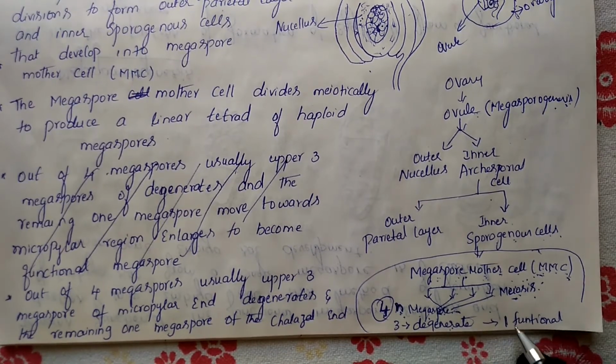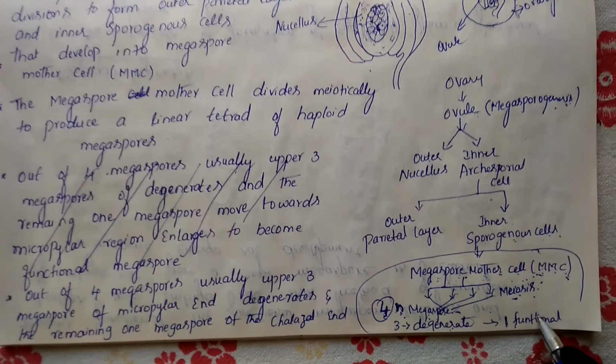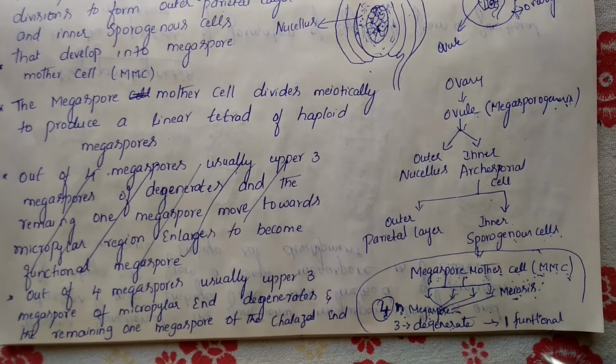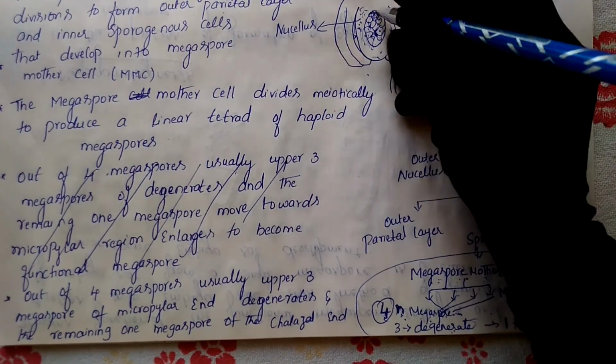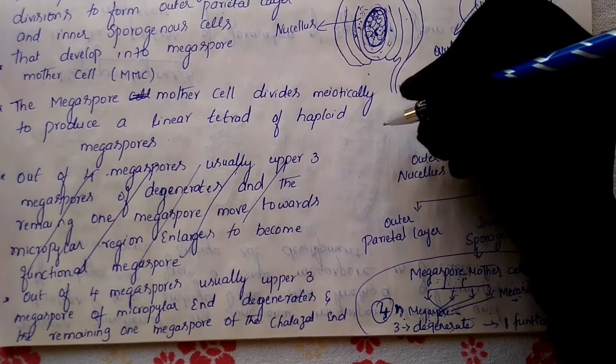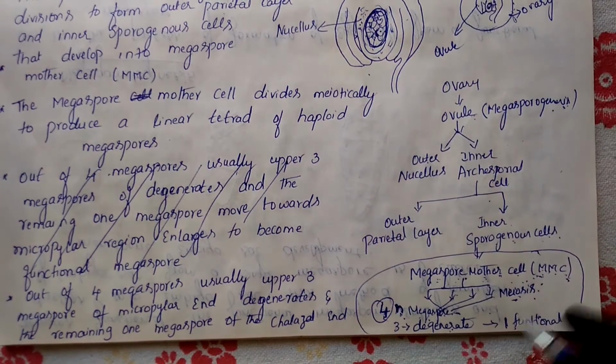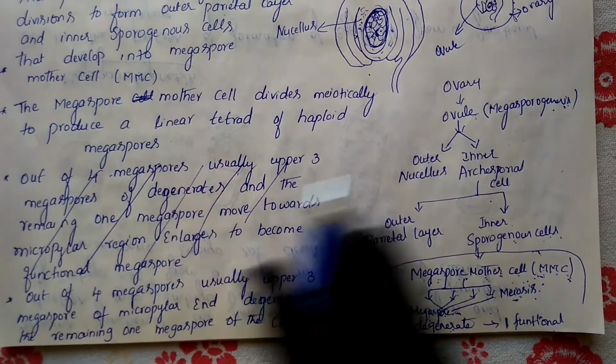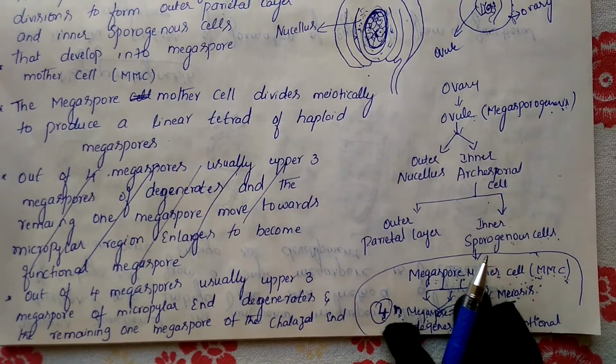Only one will be in a functional condition, and it develops into what here? It will develop into an embryo sac. So here, this will form an embryo sac. It will form like this. That is definitely what I mentioned in this flow chart.